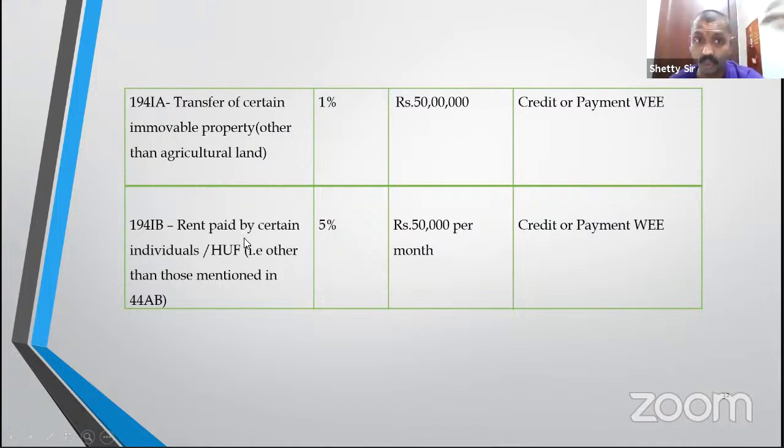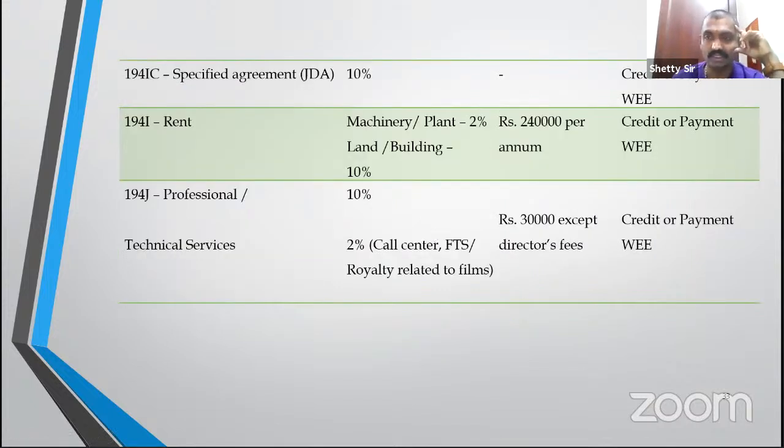184IB: if you don't come under 184I normal rent and you are paying above 50,000 rupees rent, you should do the TDS at 5%. JDA, Joint Development Agreement of an individual and HUF, 10% TDS. 184I said land, building or both 10%, machinery plant 2%.